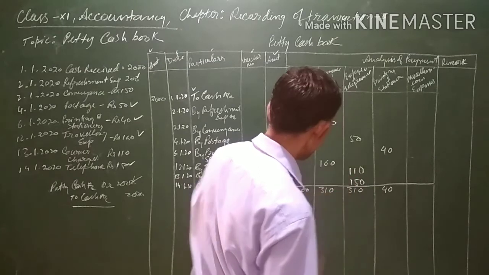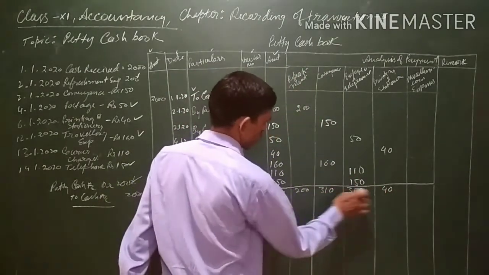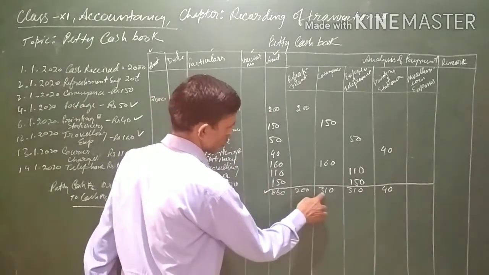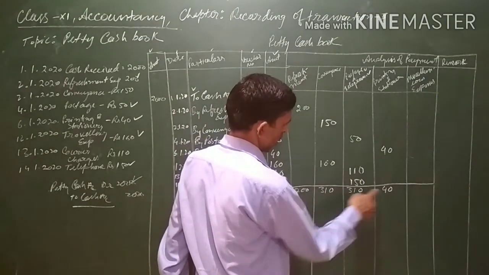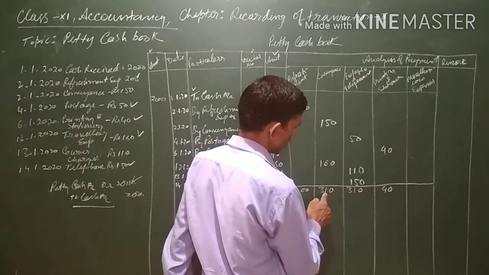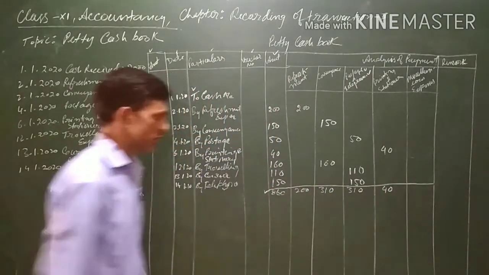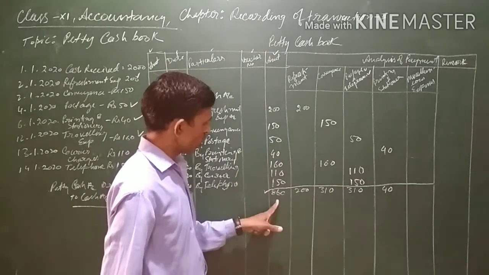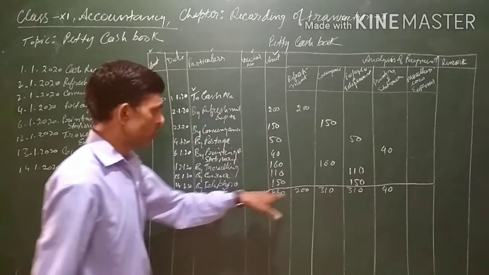Now the total of all these columns should be equal to this also. See, 200, 2 plus 3, 5, 5 plus 3, 8, 800. And 810, 820 plus 40, 860. Now the total is again 860. It is a way of verification also. The total of this column as well as the total of all these columns should be equal. So it is equal.